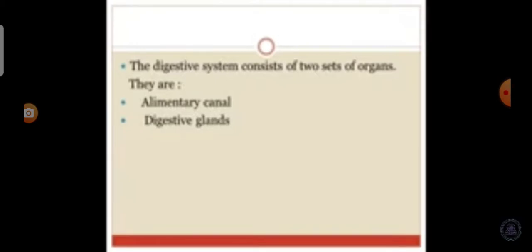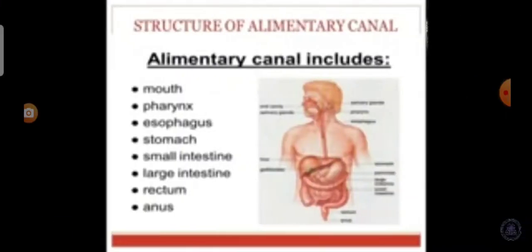The digestive glands associated with the alimentary canal are the salivary glands, gastric glands, pancreas, liver and the intestinal glands. Now we see the structure of alimentary canal. What is alimentary canal? Alimentary canal is a muscular coiled tubular structure. It consists of mouth, buccal cavity, pharynx, esophagus, stomach, small intestine, large intestine and anus. Now we see them one by one.